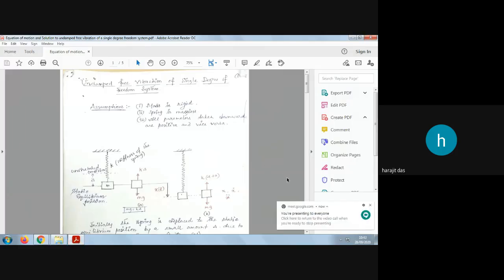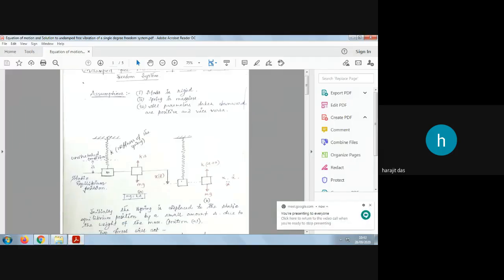Okay, so see, actually we need to analyze this system, but how will we get this system? From the initial system. This is a spring mass system. Earlier, when the mass was not attached, the spring was at this level. This is the unstressed condition of the spring. Now when the mass is attached, the spring moves downward by an amount delta.